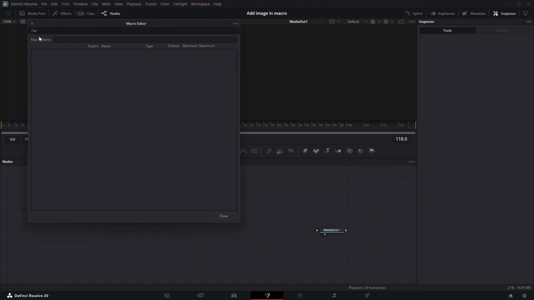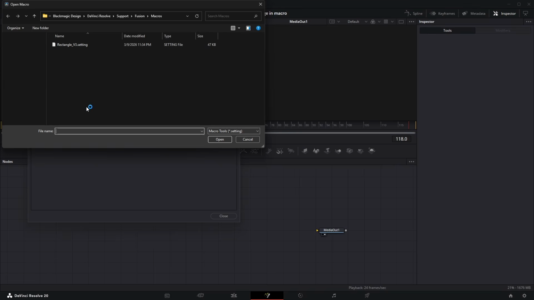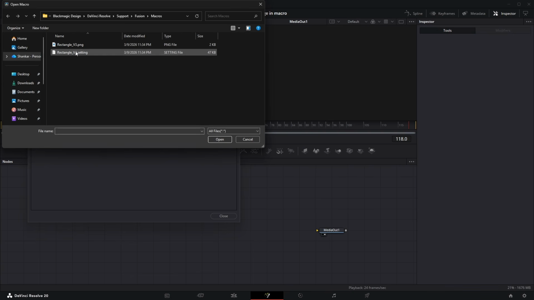Then after, you see in the top button Fusion, and here is the Macro Editor. Here is a file, open. Here I already have Rectangle V3, here is all, I delete both.